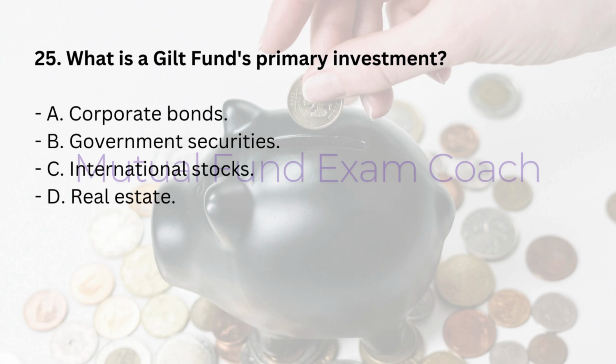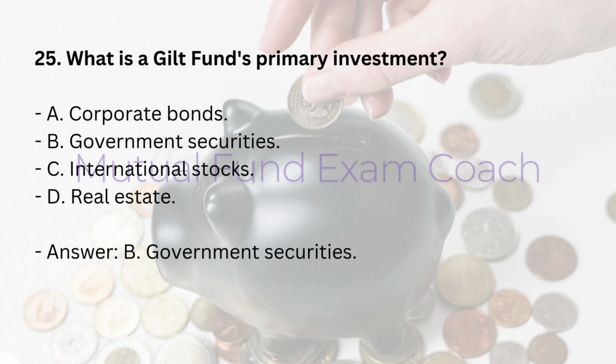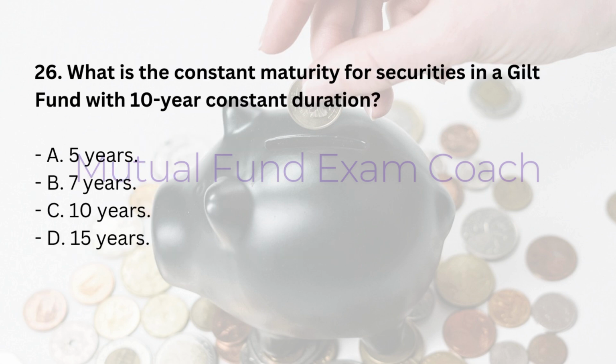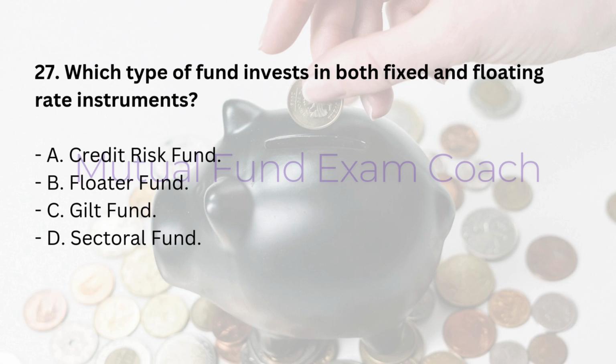C. International stocks. D. Real estate. Answer: B. Government securities. 26. What is the constant maturity for securities in a gilt fund with 10-year constant duration? A. 5 years. B. 7 years. C. 10 years. D. 15 years. Answer: C. 10 years.